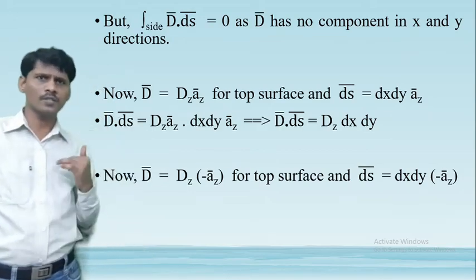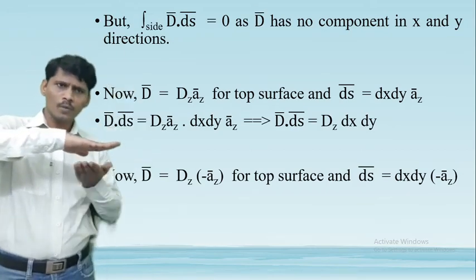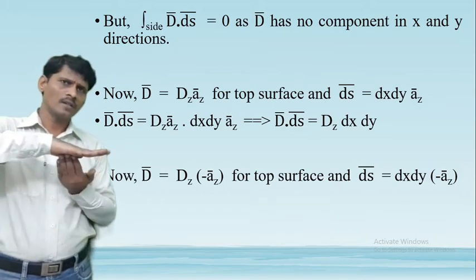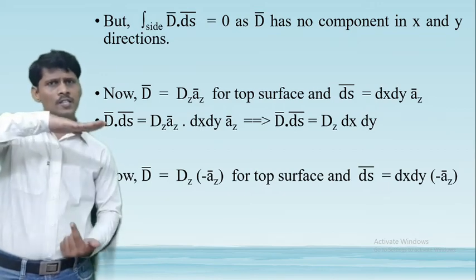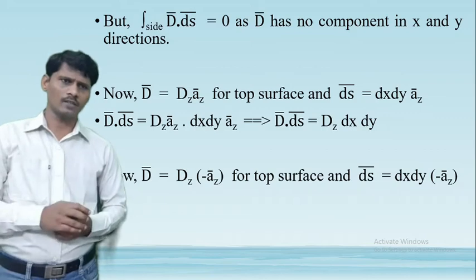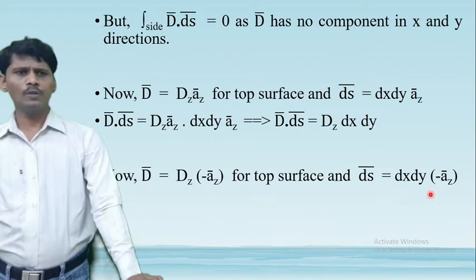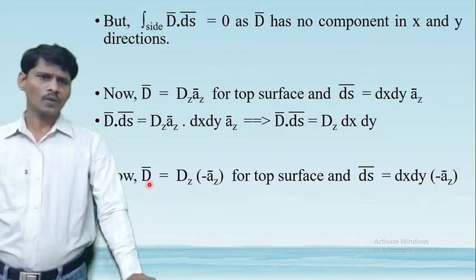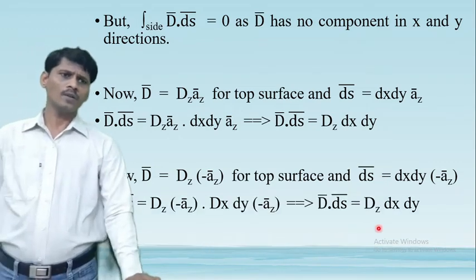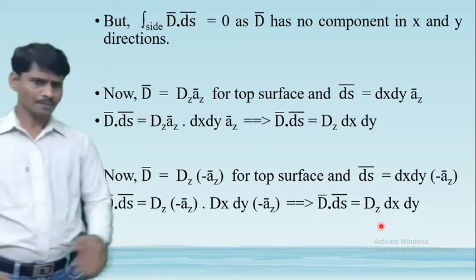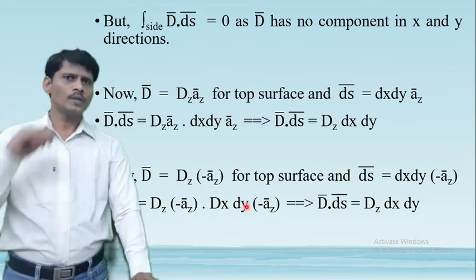Similarly, calculate the bottom of the surface. This is the surface sheet, and this is the top of the surface and the bottom of the surface. For the bottom of the surface, the electric flux density D bar is equal to Dz into minus az bar, the negative z direction. And the differential vector surface area dS bar is equal to dx dy into minus az bar. Now take the dot product of D bar and dS bar. We get D bar dot dS bar is equal to Dz dx dy, and substitute these values into equation 1.